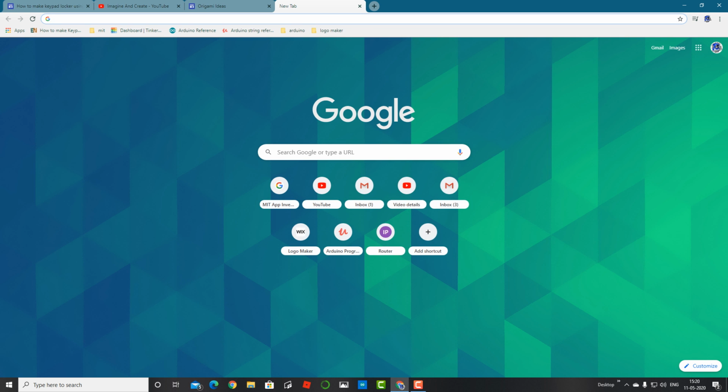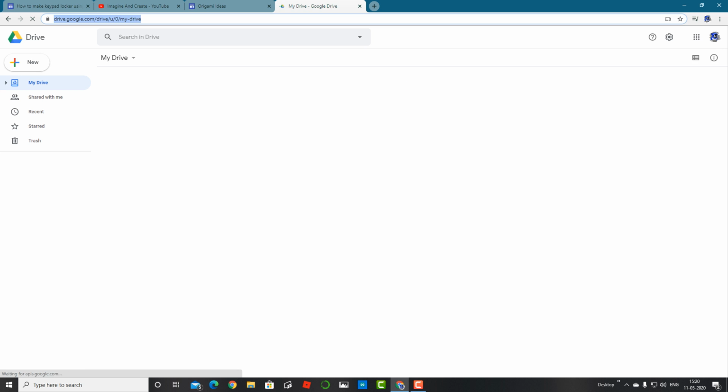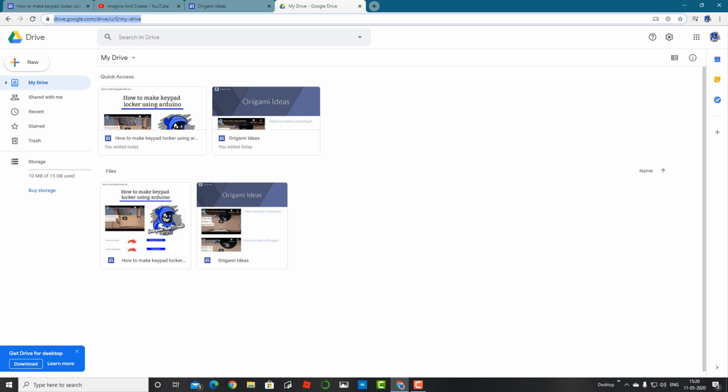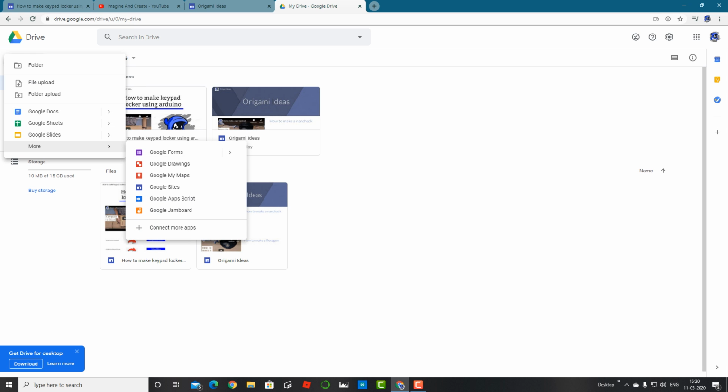Go to a new tab, click the apps over here, click on the Google Drive. You can see it over here. And then select new, go to more, and just select Google Sites. Take a new tab.